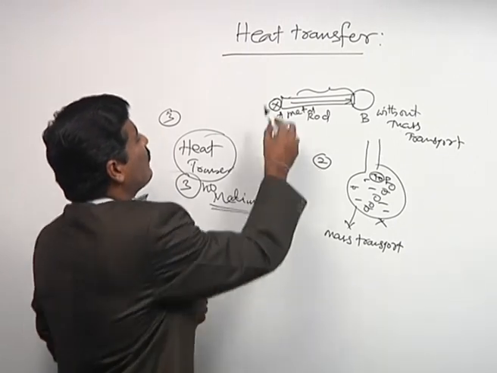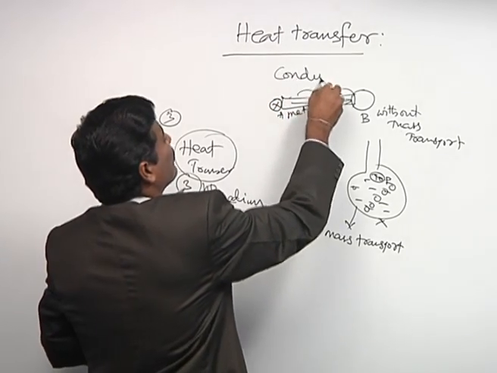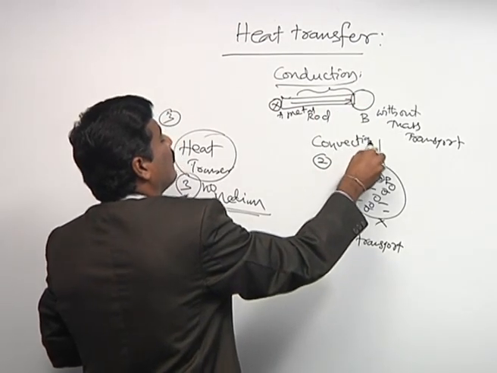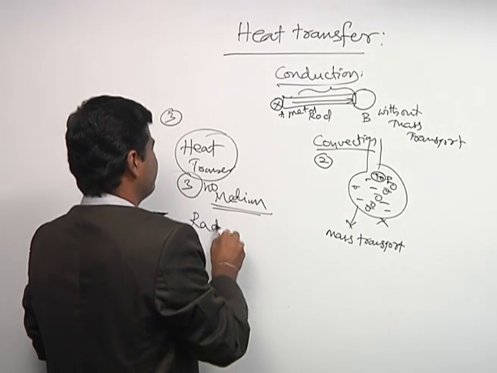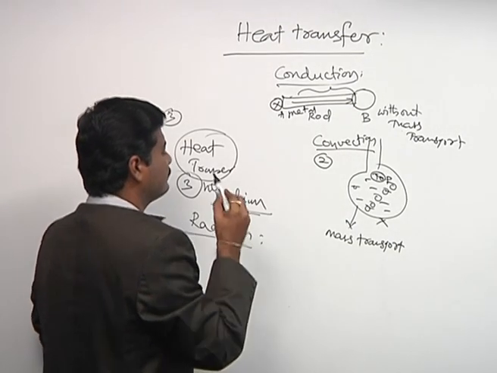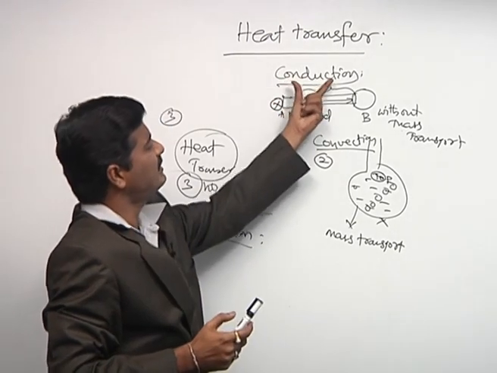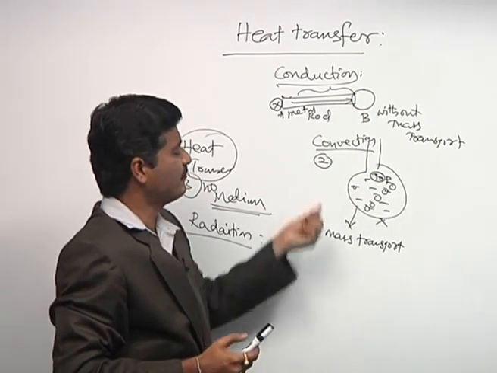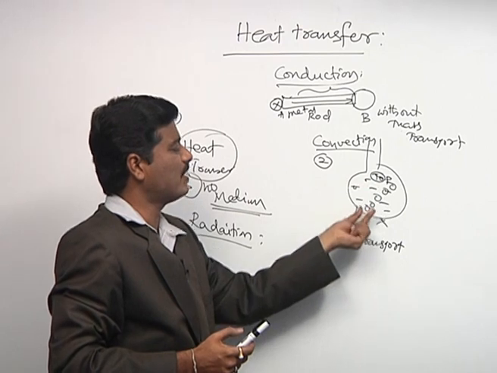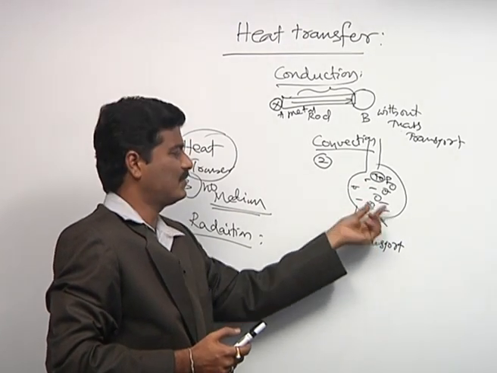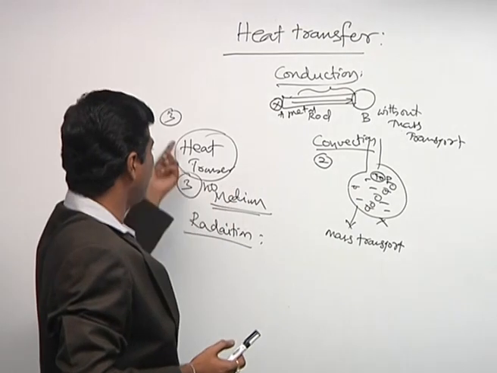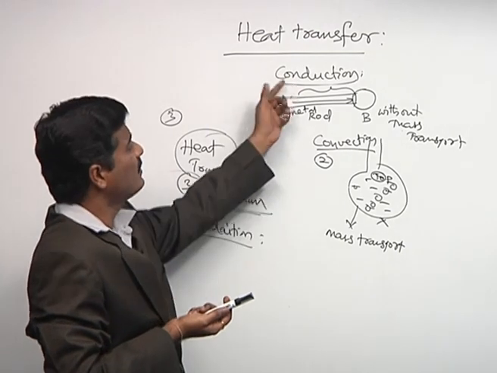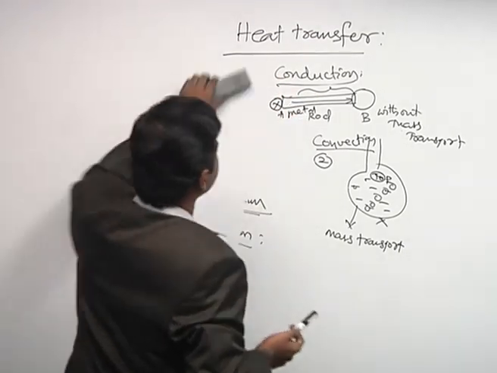So this is the process we call thermal conduction. This is the convection process, and the third one is the radiation process. In the conduction process, the heat can be transferred from one point to another without mass transport. Whereas in convection, heat can be transferred from one point to another with mass transport. Here the water or liquid molecules can move like this. Whereas in the third one, the process of radiation, there is no requirement of a medium, but heat can be transferred. Now I will introduce thermal conduction.